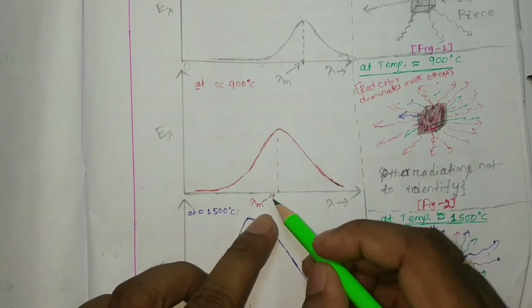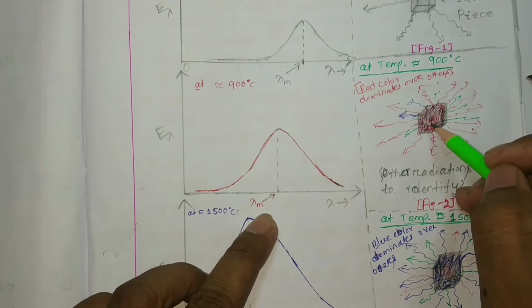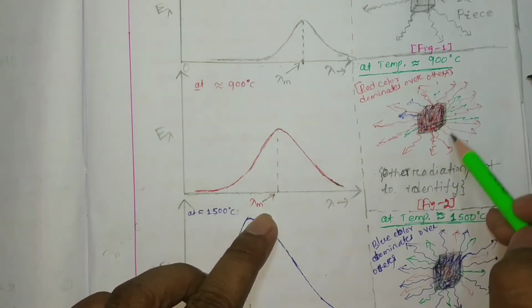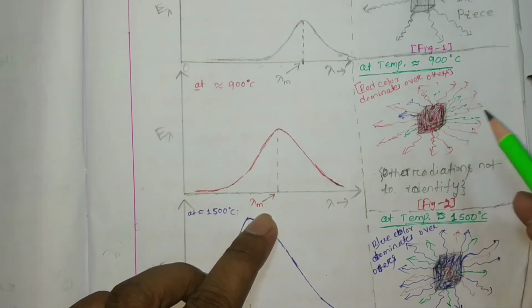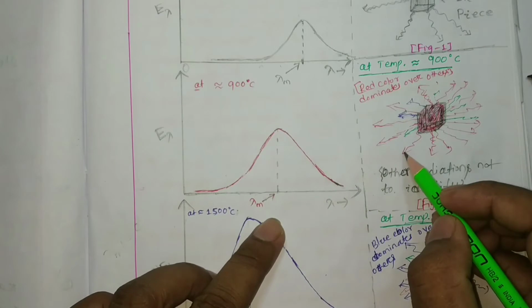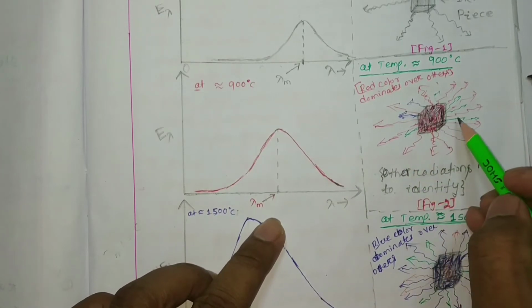This wavelength will be approximately your red color, because at 900 degrees centigrade the red color is dominating over all the colors. That means the radiations having the wavelength belonging to red color are dominating over other radiations.